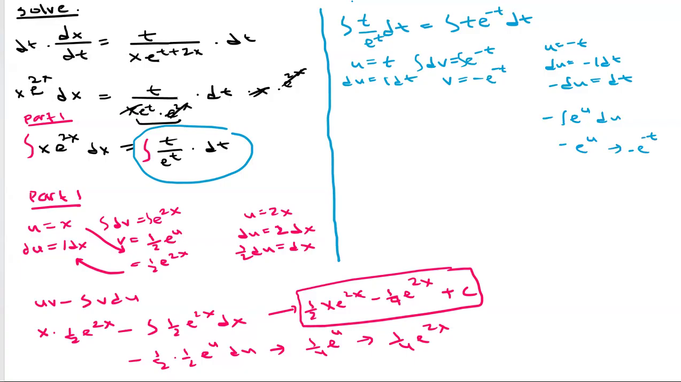All right, so we'll do the same thing. We'll do uv minus the integral of v du. So we multiply these together, and we'll have a negative t e to the negative t. And then there'll be a minus the integral of negative e to the negative t dt. So multiply these together.